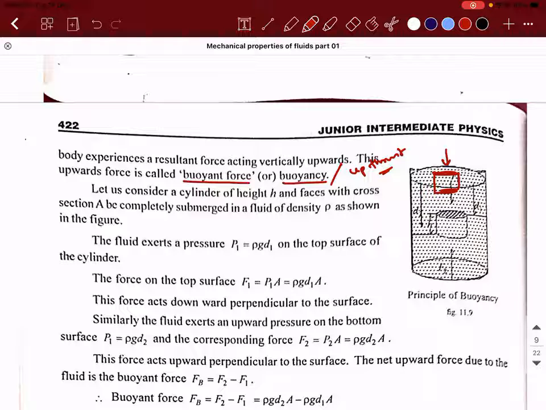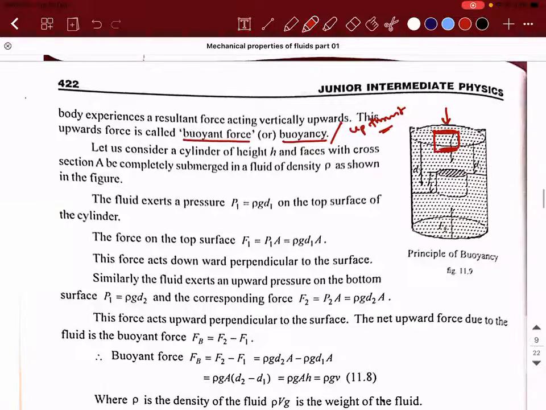One theory that we know is that pressure exerted by a liquid varies with depth. That is what is happening. Here it will not get balanced unless the whole system is at equilibrium. If you apply an external force to keep it at equilibrium, that's a different story. But if you leave the object in the liquid medium, the liquid will always try to push the object outside. And why is it happening? It is because of the buoyant force.